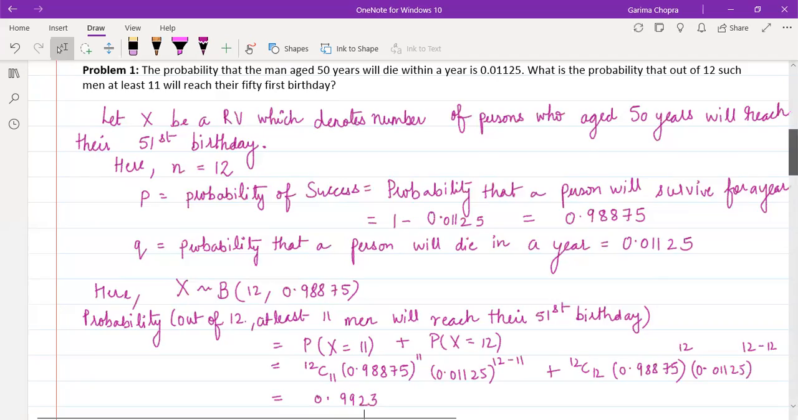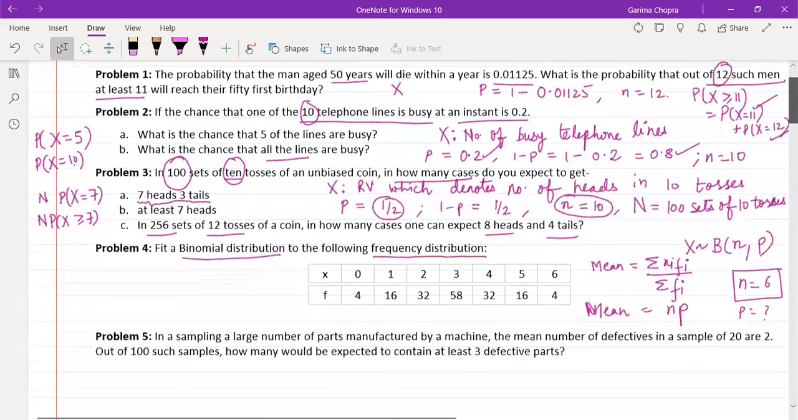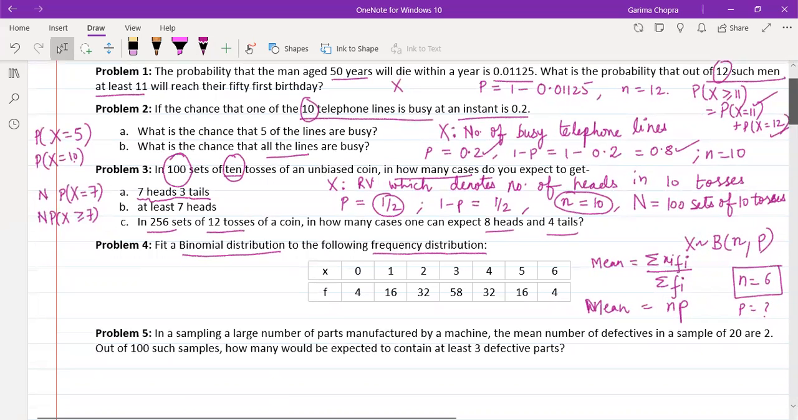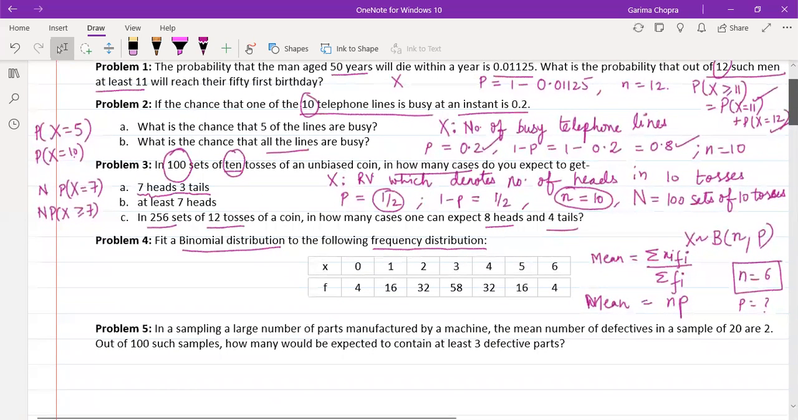In the same manner, we can do the second problem by using the PMF. We have discussed it in detail. We can do the third one, but in the third, they are not asking for probability. They are asking for the number of cases. So it will be multiplied with this capital N, which is the number. Capital N refers to the sets. We are talking here about 100 sets of 10 tosses. So these probabilities will be multiplied with this 100. And the fourth is on fitting. For that, we will be finding the mean, and from the mean, we will be finding the probability of success. And then by using the PMF of binomial distribution, we will be finding these probabilities.